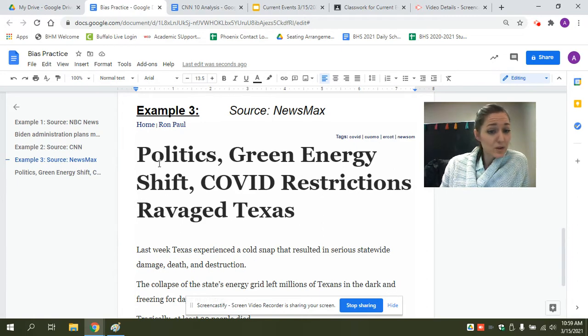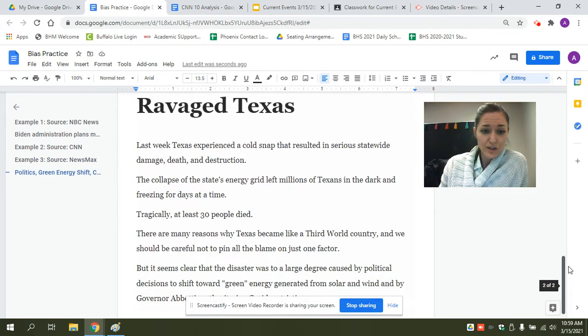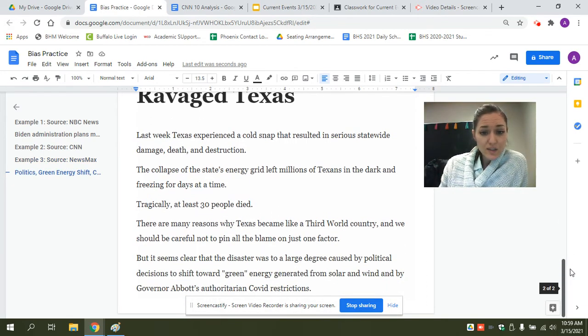This one comes from Newsmax. Politics, green energy shift, COVID-19 restrictions ravaged Texas. Yes, this one is also about Texas energy. Last week, Texas experienced a cold snap that resulted in serious statewide damage, death, and destruction. The collapse of the state's energy grid left millions and millions of Texans in the dark and freezing for days at a time. Tragically, at least 30 people died. There are many reasons why Texas became like a third world country, and we should be careful not to pin all the blame on just one factor.